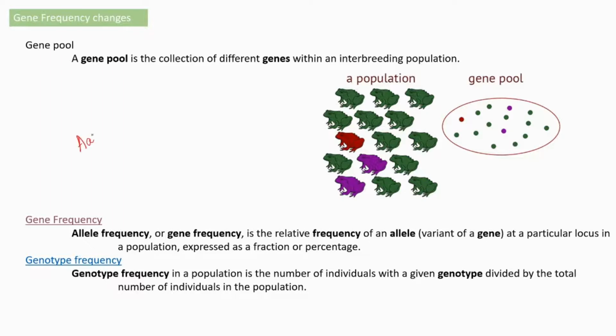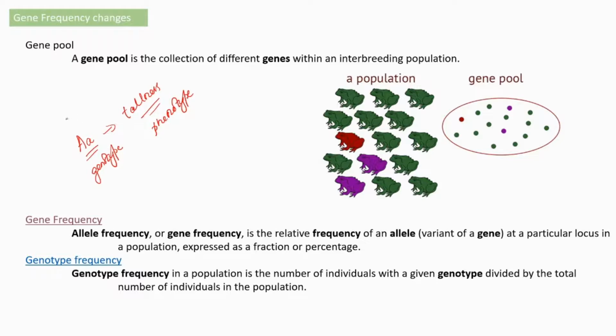A represents tallness. Then tallness is the phenotype and this is the genotype. There is a difference between genotype and phenotype.